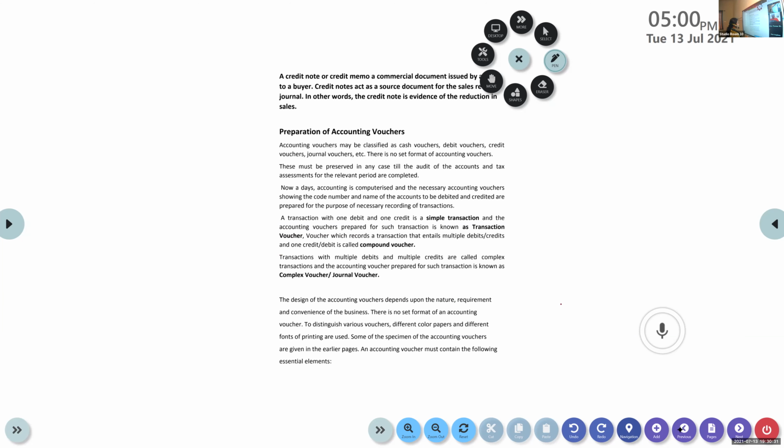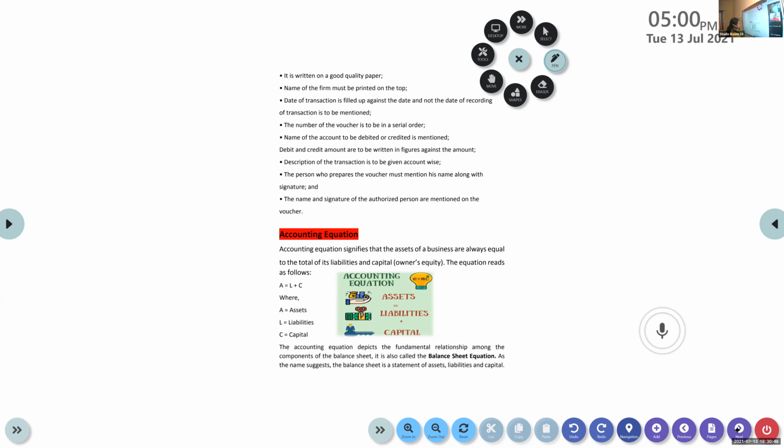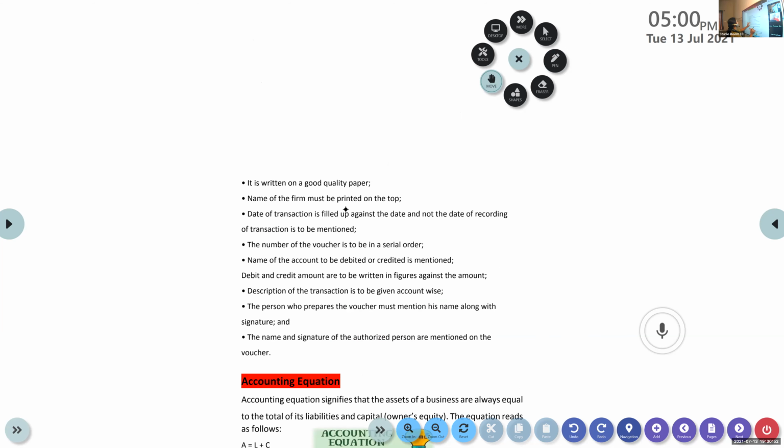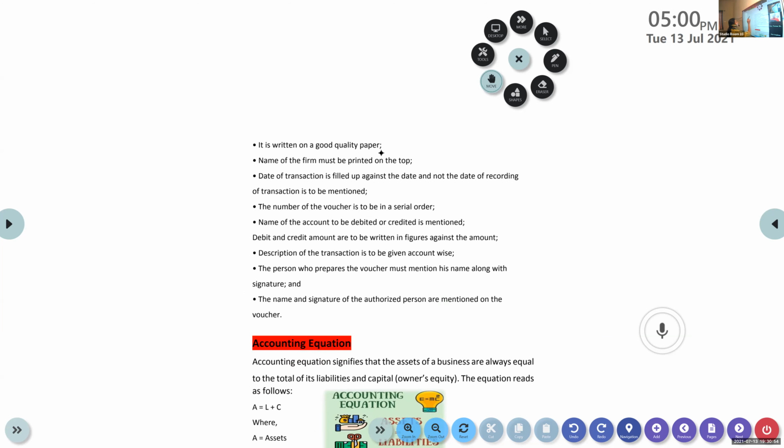Now, what are the essential elements? What are the various factors that are required? The requirements of a voucher. An accounting voucher must contain the following essential elements. What are they? It is written on good quality paper.